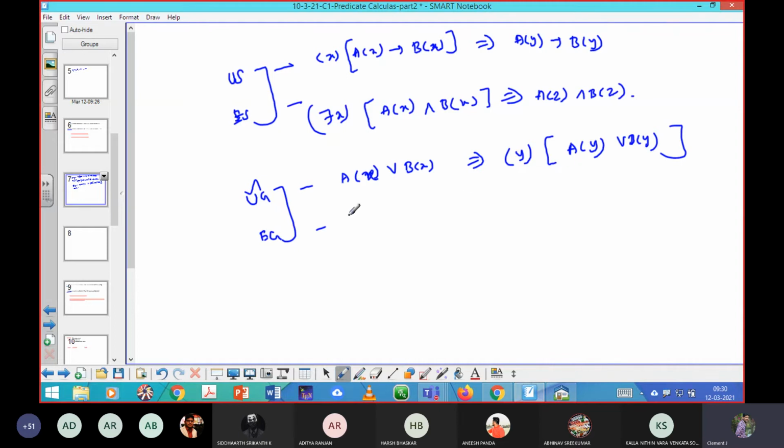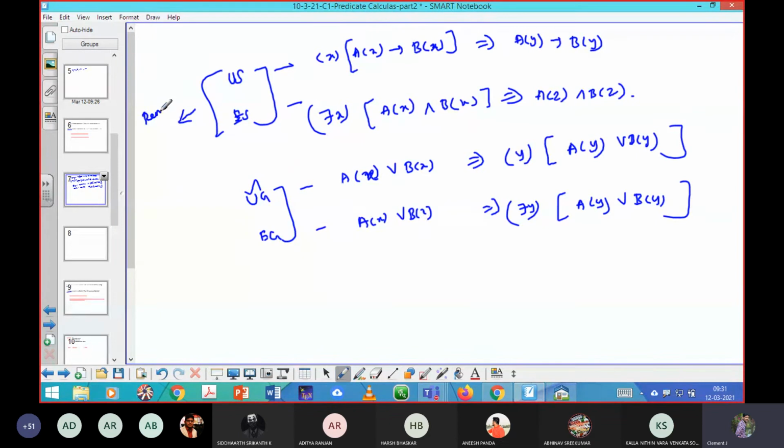Likewise, A of x, B of x. If I want to add there exists, I am allowed to apply rule EG. So there exists y, A of y or B of y. Finally, I can conclude that these two rules are helpful to remove the quantifier, and these two rules are helpful to add the quantifier.